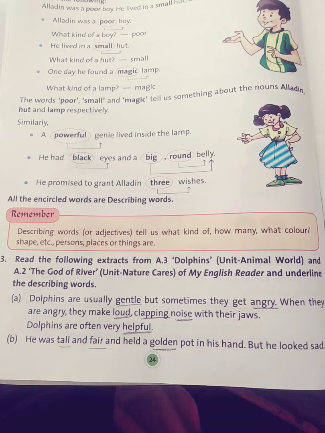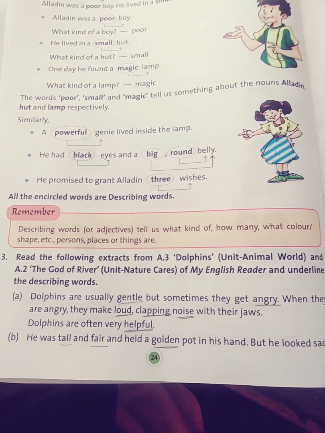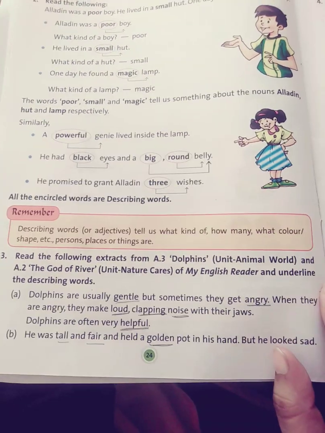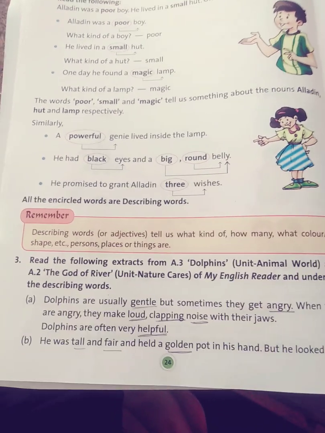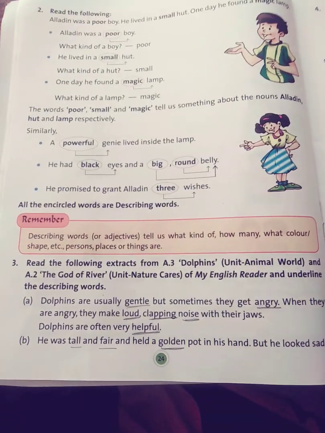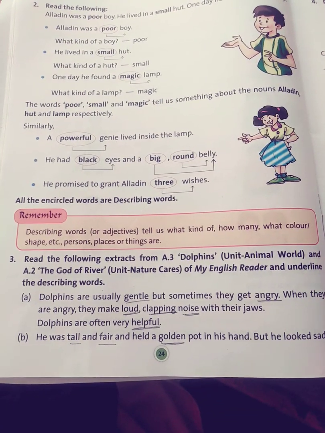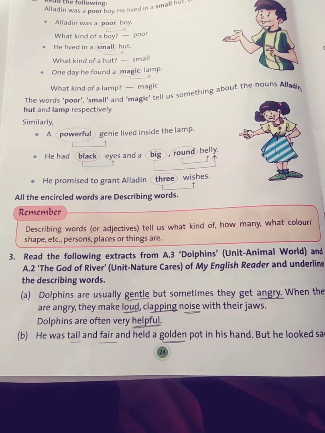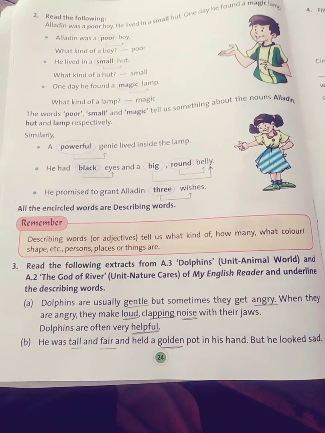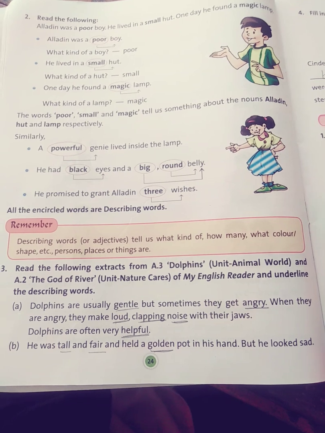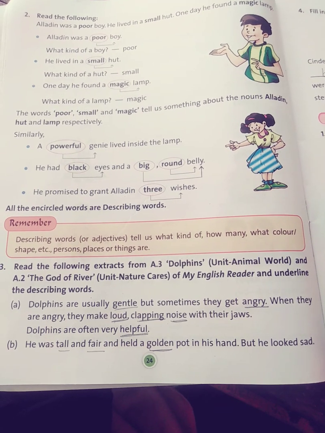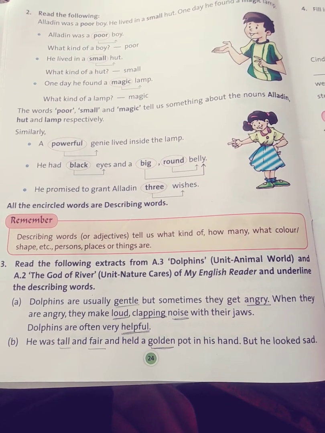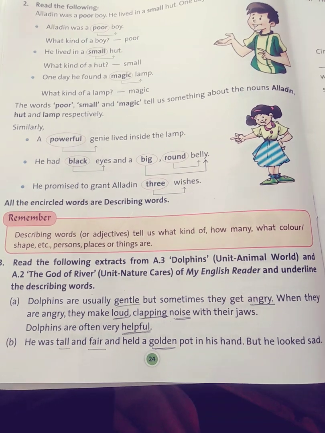So we will do the extract from The Animal World, Dolphin. See what it is. And God of River, unit here. My reader, underline the describing words. So dolphins are usually gentle, but sometimes they get angry. When they are angry, they make loud clapping noise with their jaws.